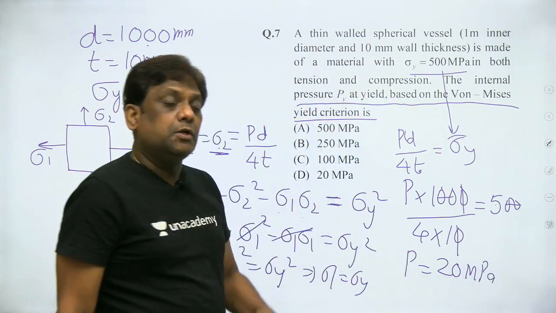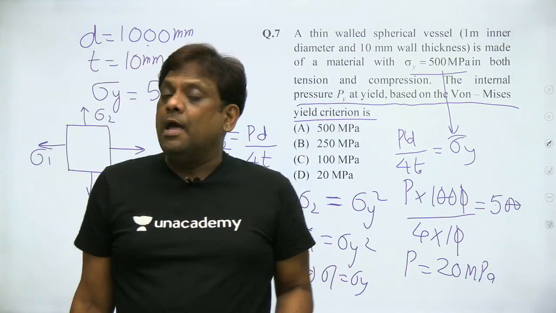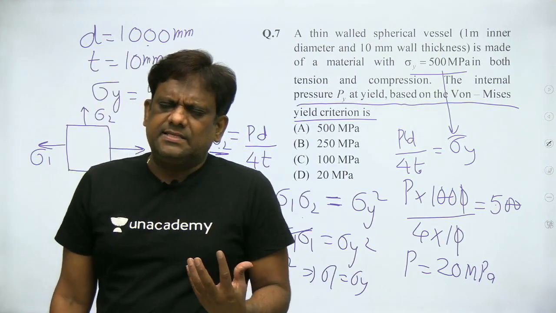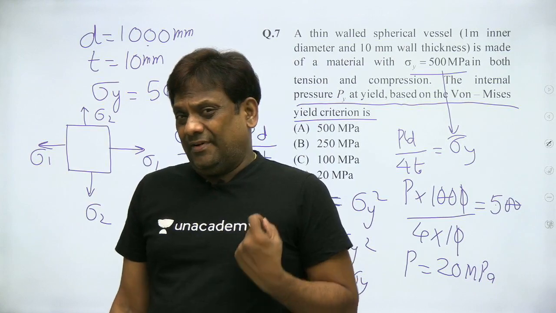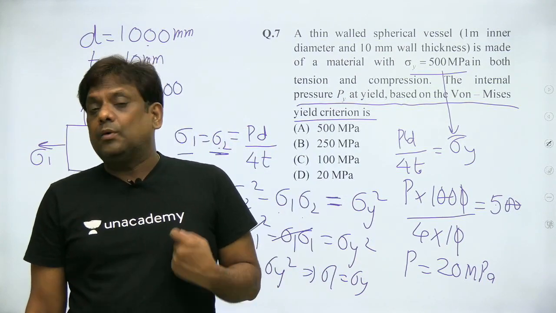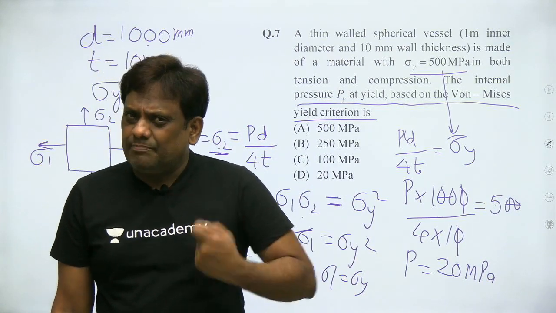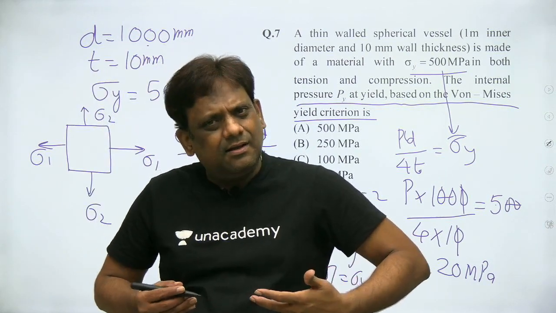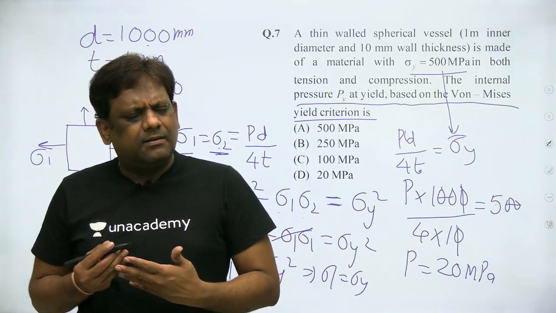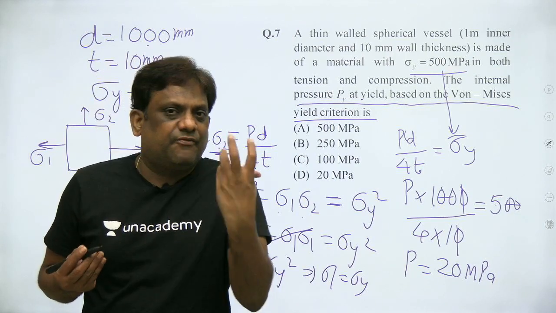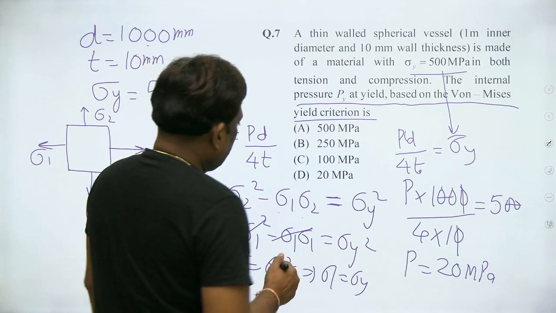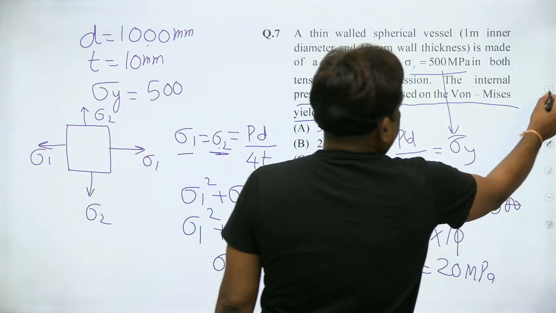I request everyone not to use a calculator regularly, because in the engineering services examination, in GATE, there is no problem. But if it is engineering services preliminary, calculators are not provided. So sometimes I request you to do without using a calculator, so that you get exposed to various types of calculations. So practice is very, very important. So the answer is 20.